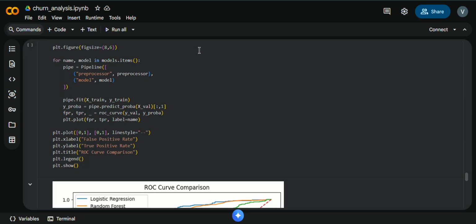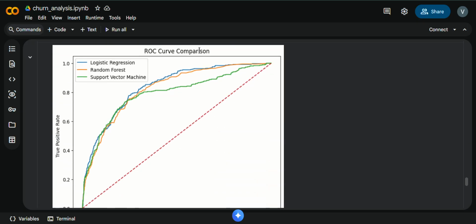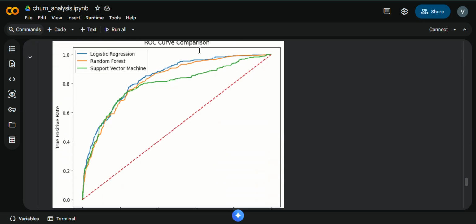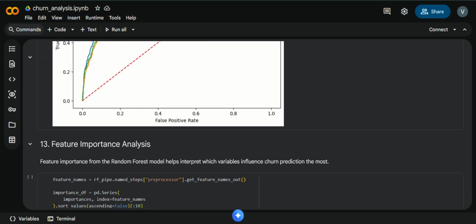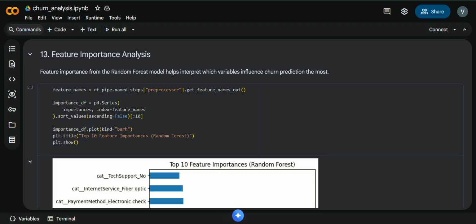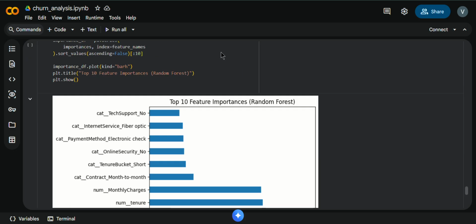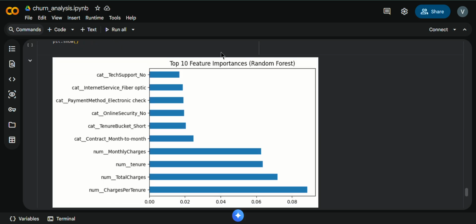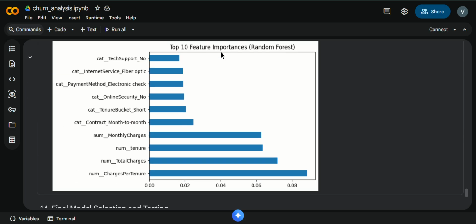I also plotted ROC curves for all three models on the same graph, which helps visually compare their ability to distinguish churn and non-churn customers. For model interpretability, I analyzed the feature importance from the random forest model. This helped understand which features contributed most to predicting churn, such as tenure, monthly charges, and the contract type.